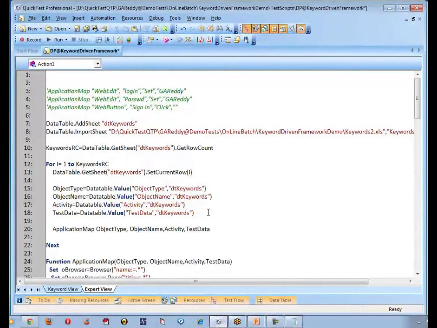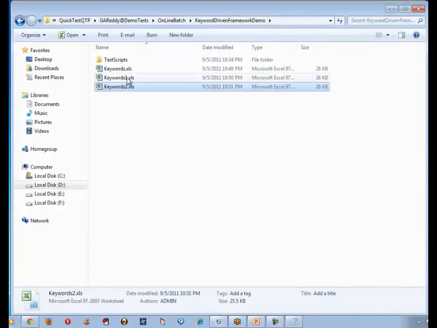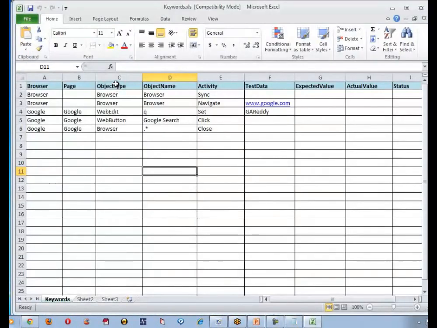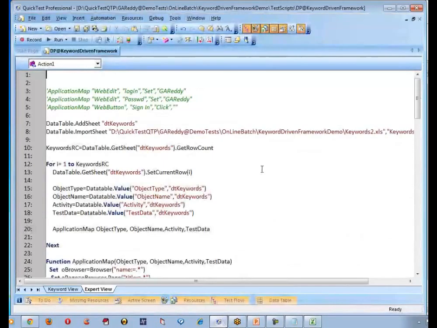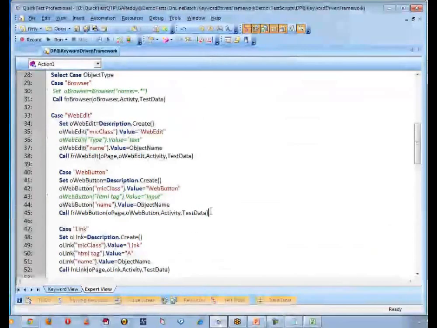Yes, sir. So I am done with descriptive programming with a combination of keyword driven framework. What is keyword? The keyword is nothing but the orientation of object to type and activity. It is without object repository. In case you proceed with object repository, what could be the change? The change here is you don't have descriptions. Okay?